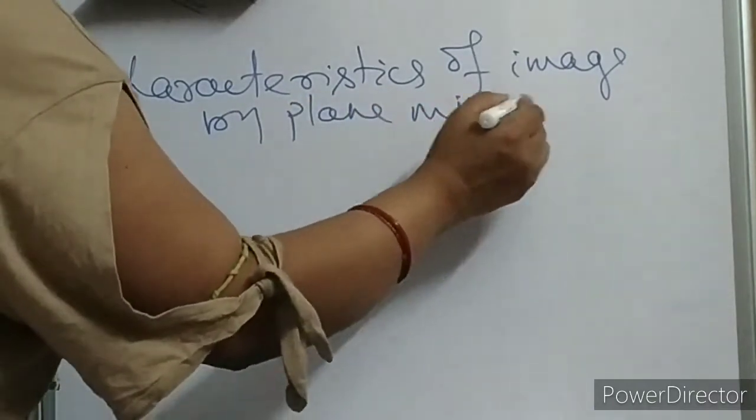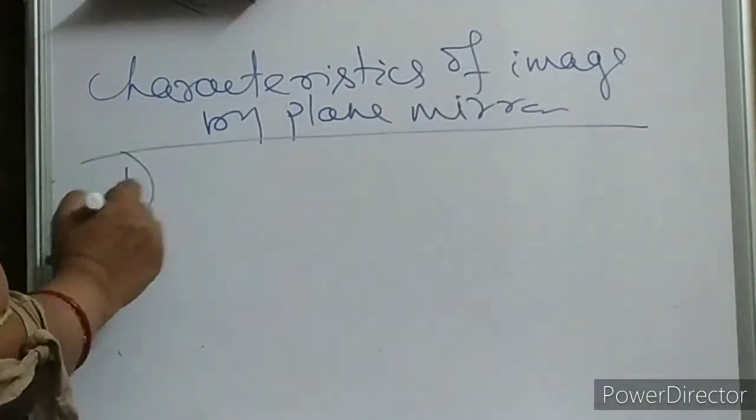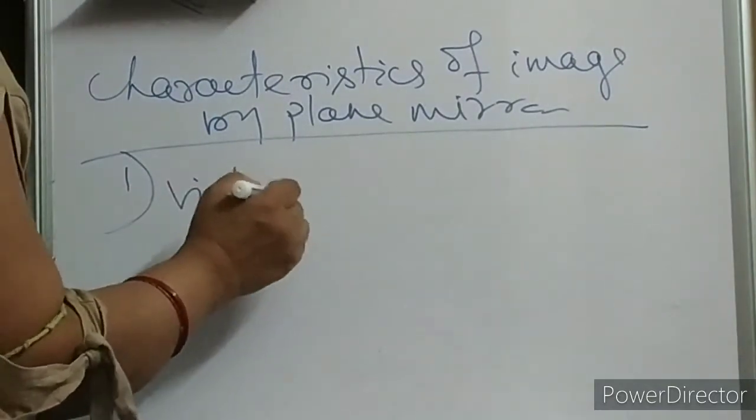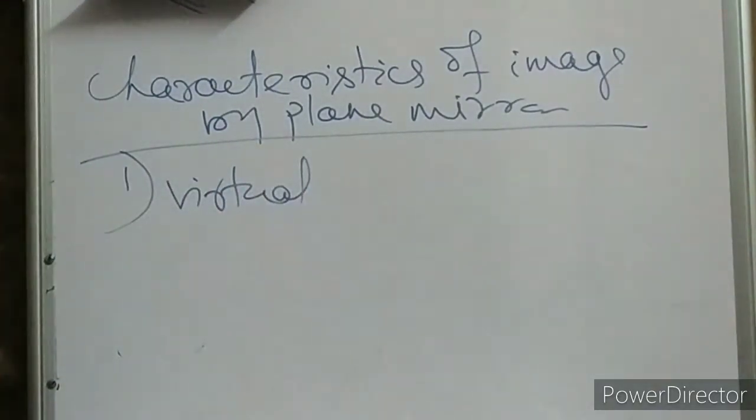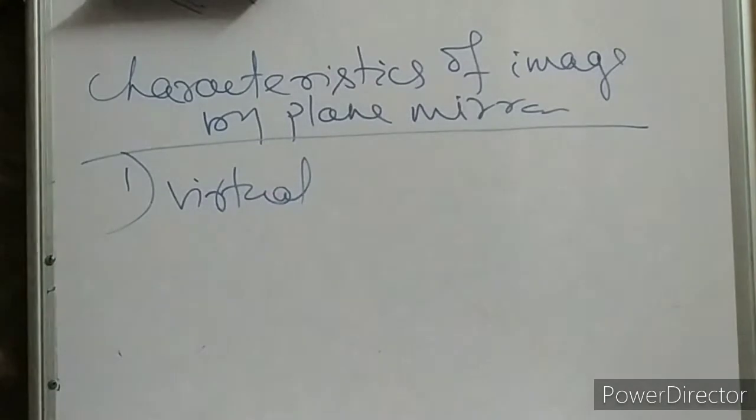First, what is the characteristic? It is virtual, children. Already we have discussed and seen how it is virtual. Since it is inside the mirror, virtually the rays are meeting, and you can't take the image on a screen.